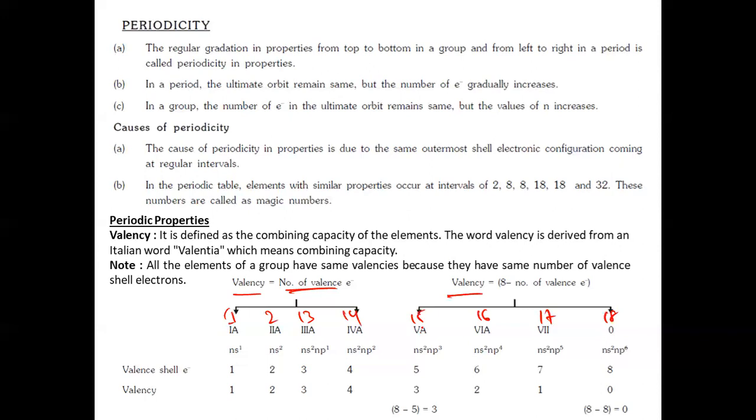So for group 15, if you consider nitrogen, valency is 3 while valence electrons are 5. 8 minus the number of valence electrons, 5, gives 3. Similarly for the oxygen family, that is group 16, valency is 8 minus the number of valence electrons. It is 8 minus 6 gives 2. Similarly for group 17, 8 minus 7 gives 1. For noble gases, 8 minus 8 gives 0. Hence they do not have any valency.